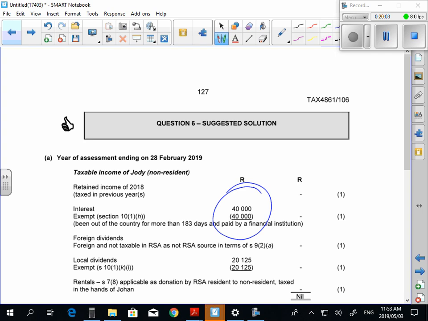Look at what you do with foreign dividends. What did they say? Foreign dividends are not taxable in SA, not RSA source in terms of 9(2)(a). 1 mark. Do you guys see that? Do you see that there's a difference to the way that you set out those two things? So in an exam, if we're marking, we need to see the difference between those two things, the way that you set out stuff. Is that all right? If something's exempt, it's got to go in and then it's got to go out.